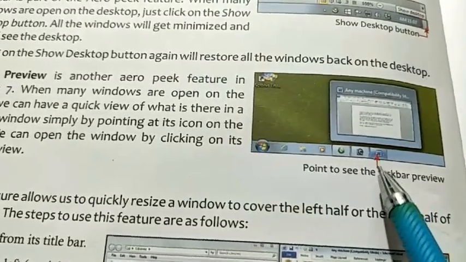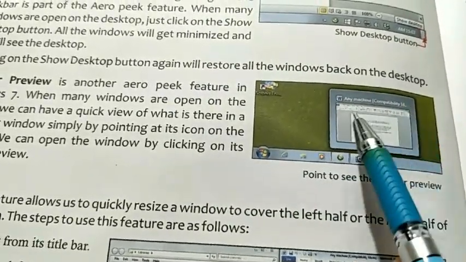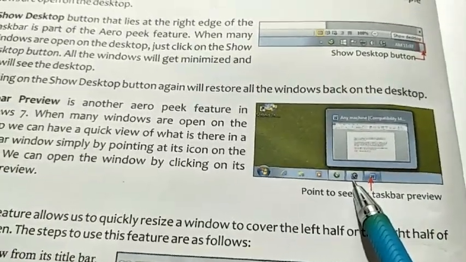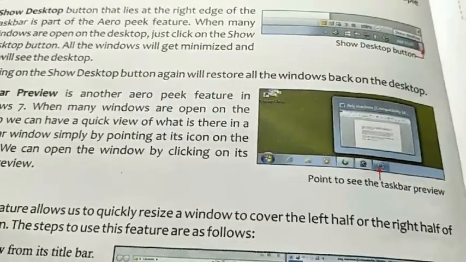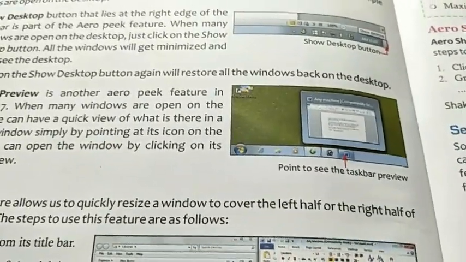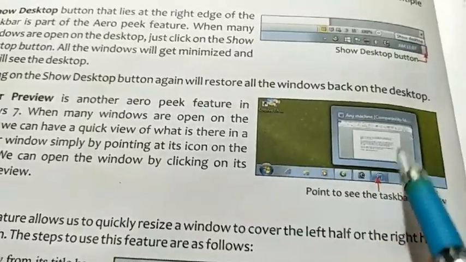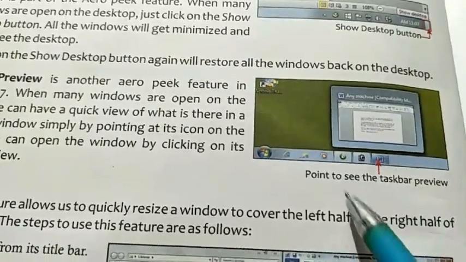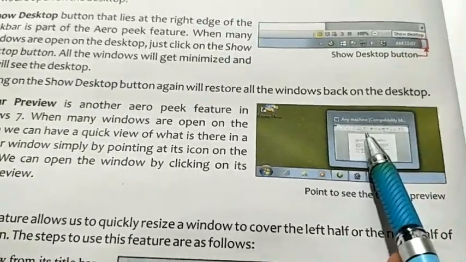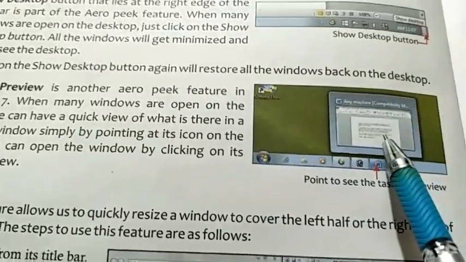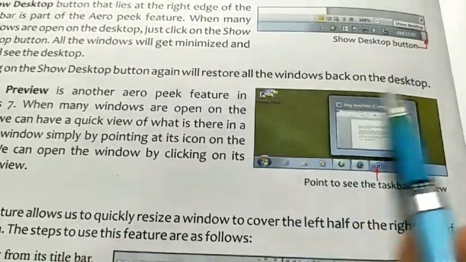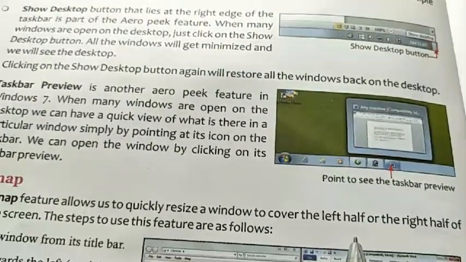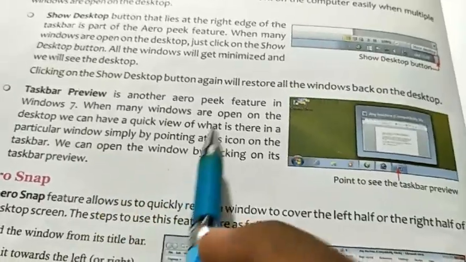When you place it here, then WordPad will show. Otherwise, when you place it here, then Media Player will show. When you place the pointer on other icons, those applications will appear in the form of thumbnail images. After that, on whichever application you want to start work, just click on that thumbnail image, and that program will open on the screen. That is the use of taskbar preview.